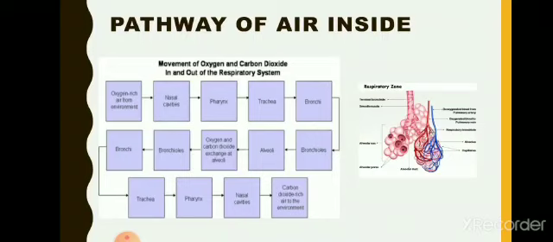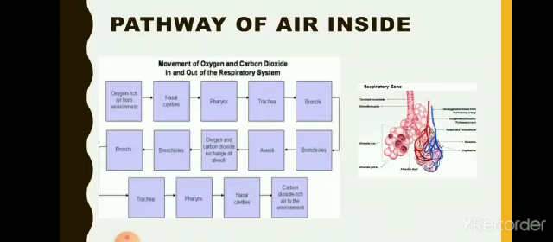The hair and the mucus present in the nasal cavity do not allow the dust and other particles present in the air to enter our body. Those particles get captured in the hairs and trapped inside the nose only, they do not enter inside. Thus the air is being filtered here itself. Then as the air passes through the nasal cavity, it becomes warm as it comes in contact with our body.